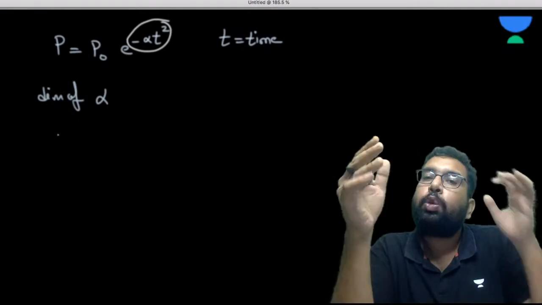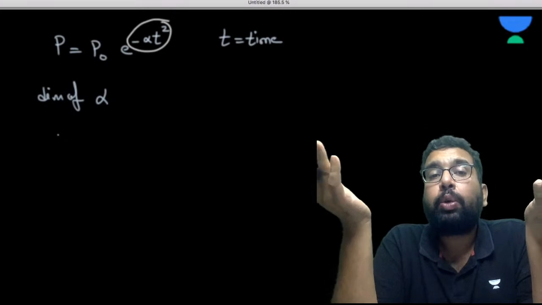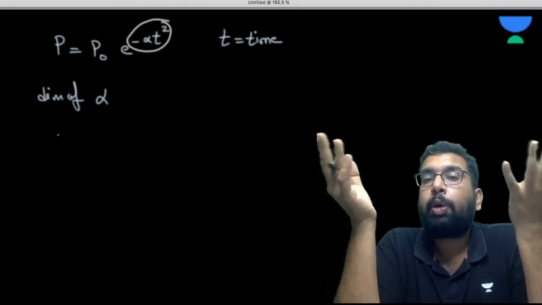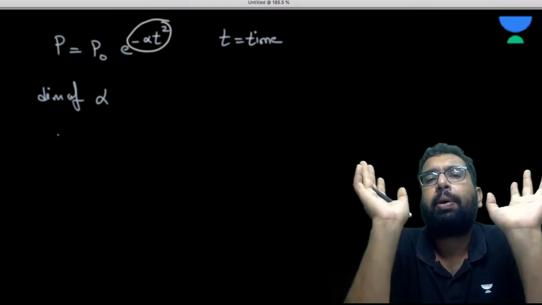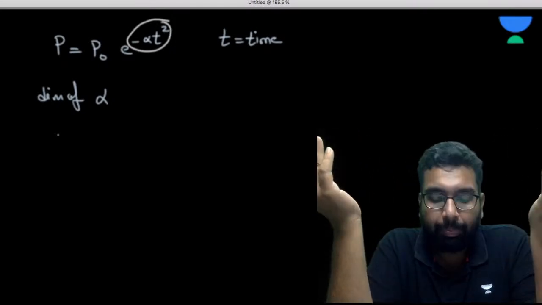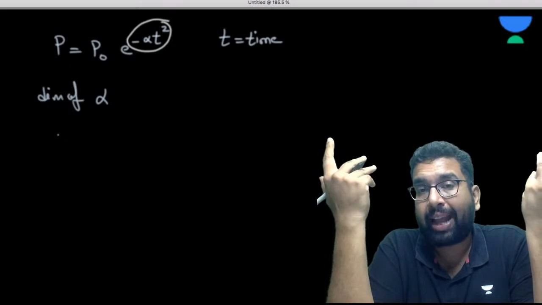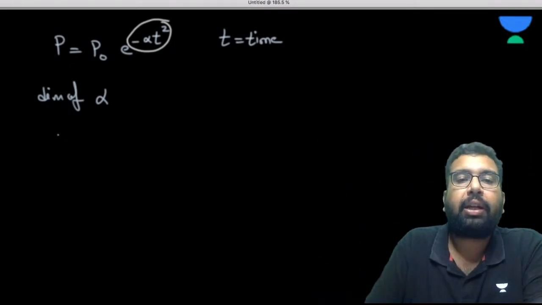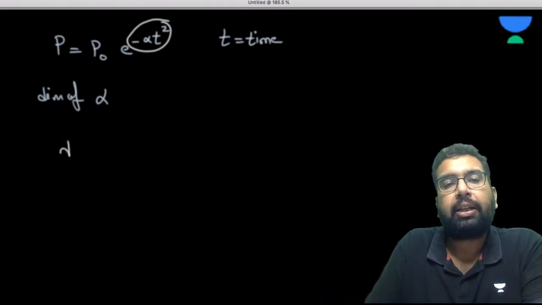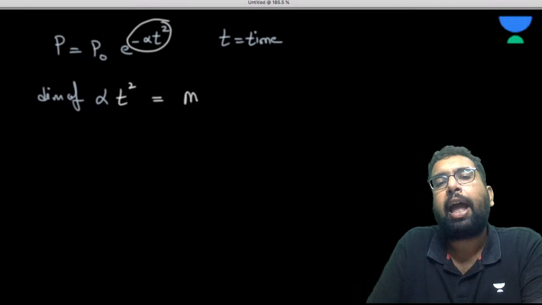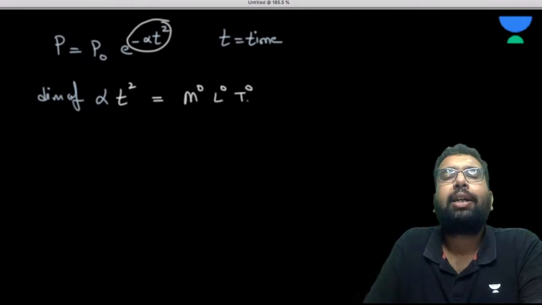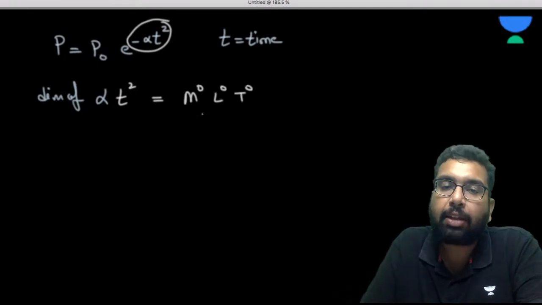It may be e to the power minus 2 or e to the power minus 10, but whatever it is, it must be a number, because a unit in the power makes no sense. So the dimension of alpha t square is M0 L0 T0, because it is dimensionless. It has to be a number.